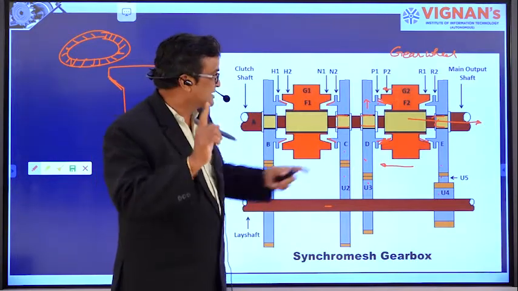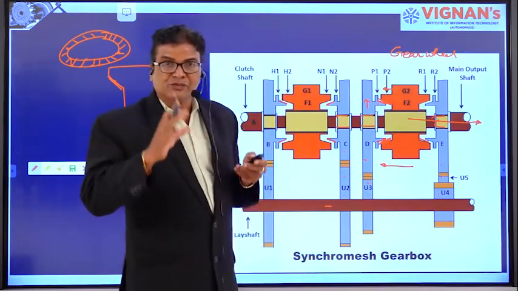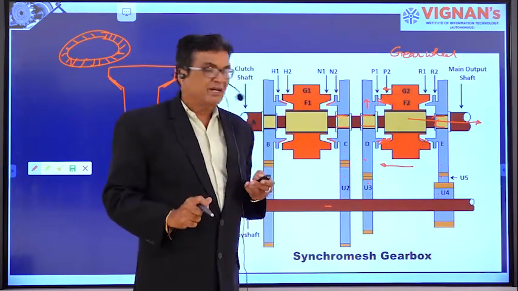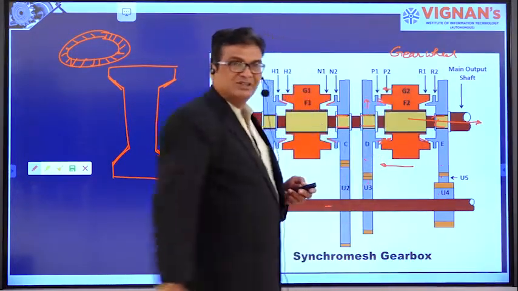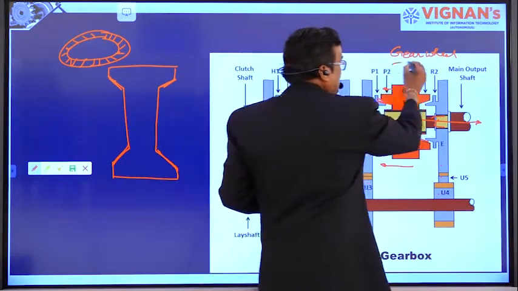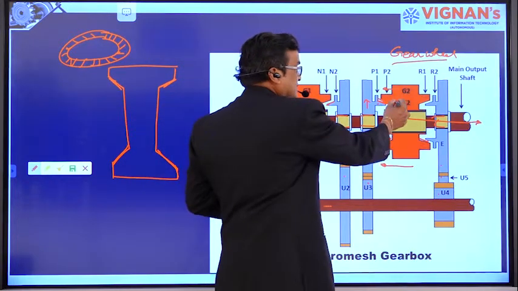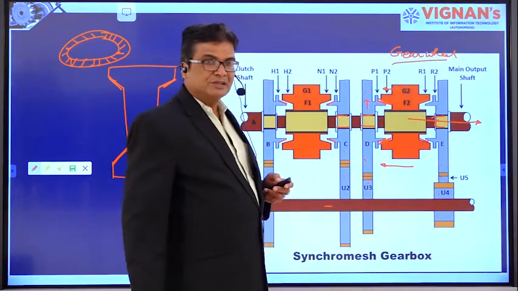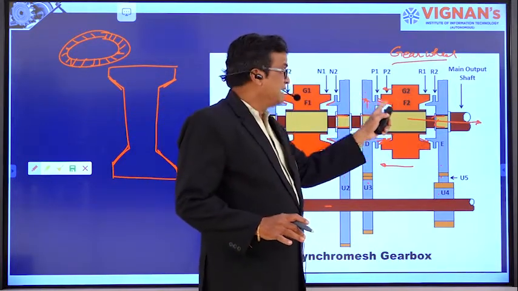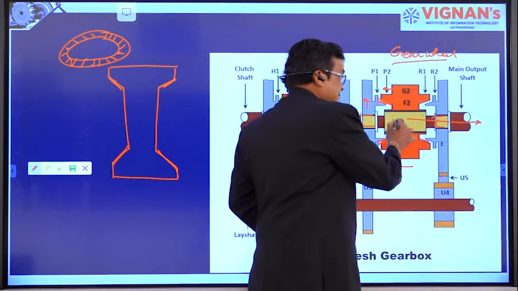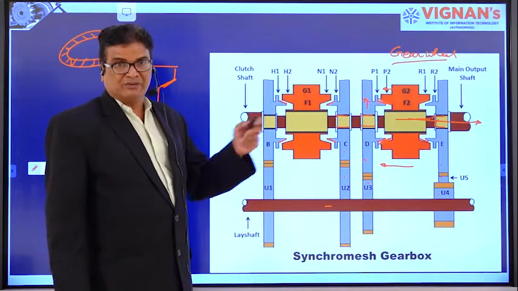See here, the function of F2, that is the synchronous device, is to first make the frictional contact, and the function of G2 is to lock the particular gear to the synchronous device. The gear wheel's function is to lock the synchronous device with the gear wheel, right, so that there is no slip between the rotating gear wheel and the synchronous device. So the speed is, with no doubt, coming to the gear main shaft, right.